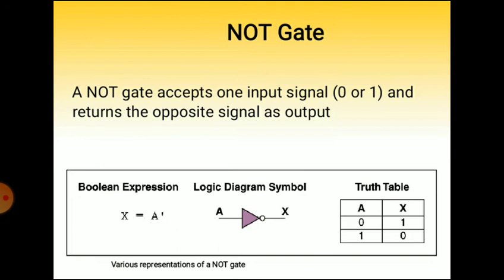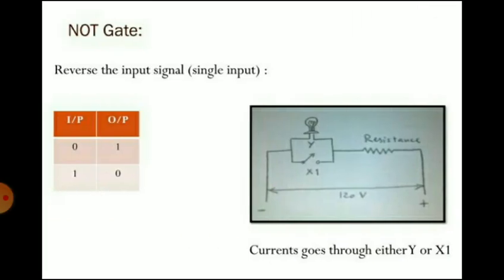For input 0, the output is 1, and for input 1, the output is 0. X equal to A bar, that is the expression that is used. So it is a reverse of the input signal, the single input.